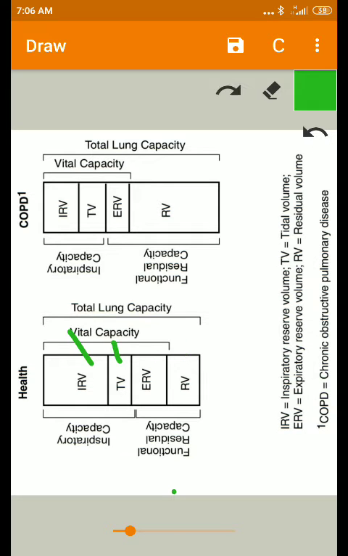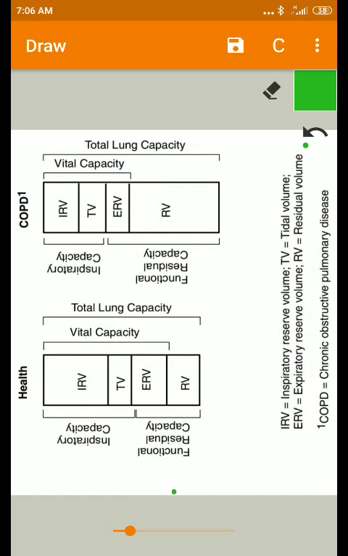So, what do you mean by tidal volume? It is the volume of air that is breathed in or out during normal quiet respiration. At rest, the type of respiration taking place is quiet or normal respiration.